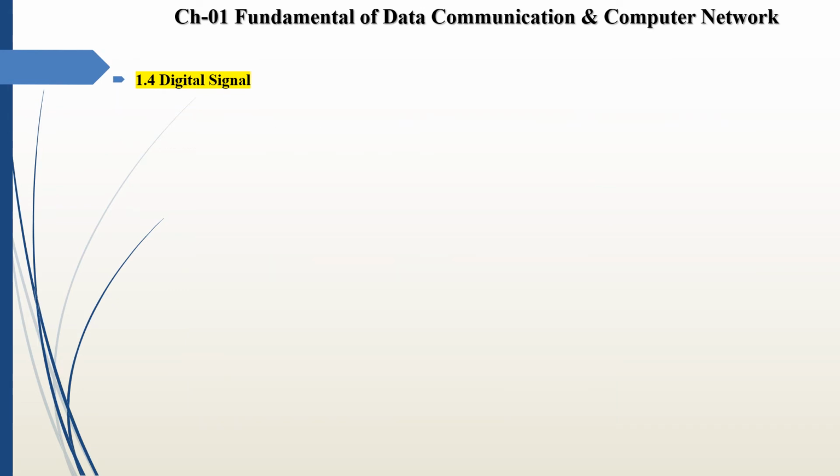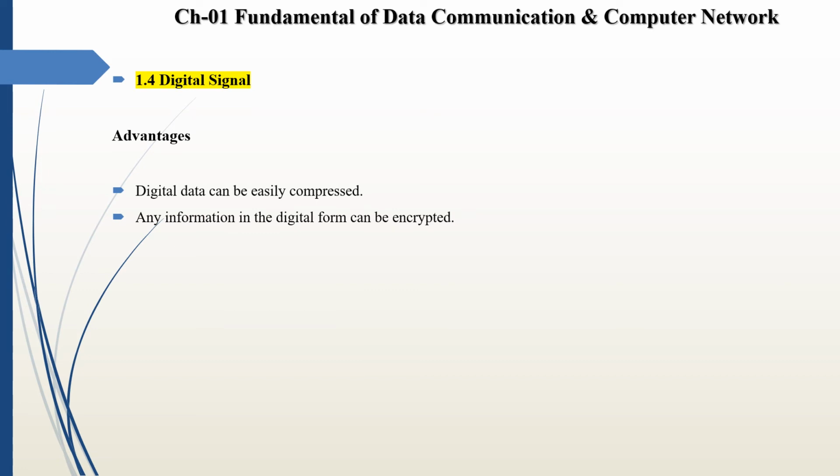Next we see the advantages of digital signal. First is digital data can be easily compressed. Then second advantage is any information in the digital form can be encrypted, means we can convert one form into another form, that is called as encryption.